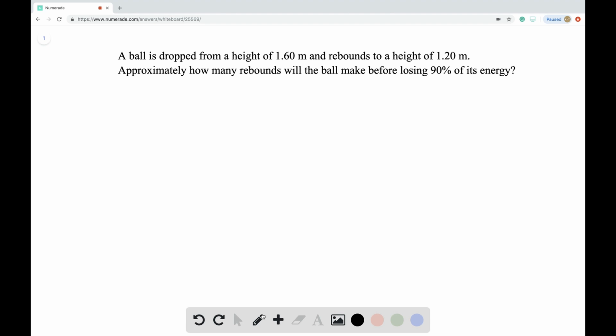So let's first try to quantitatively express the energy. Here we are given a height, so we'll try to express the energy in terms of height. So energy E equals mgh.